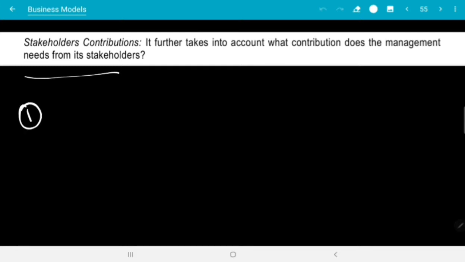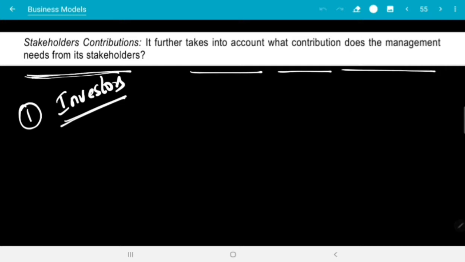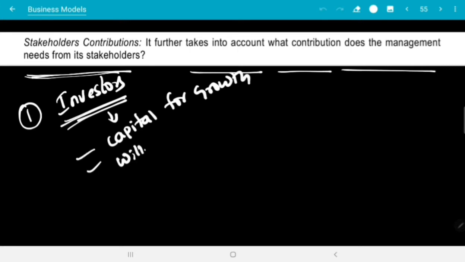Stakeholder contribution, first is investors. It further takes into account what contribution the management needs from the stakeholders. What contribution do you have to get from the investors? Investors have to invest capital for the growth of the company, and they must be willing to take risk. There must be willingness to take risk.